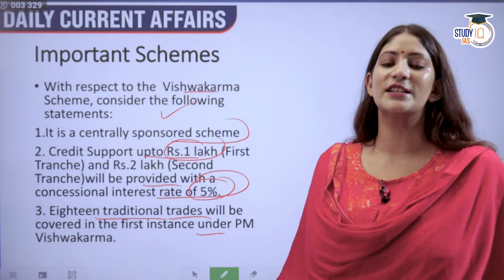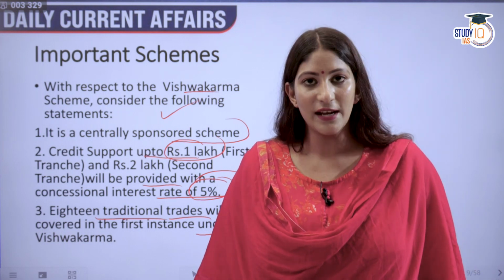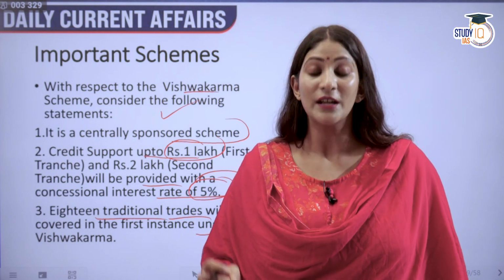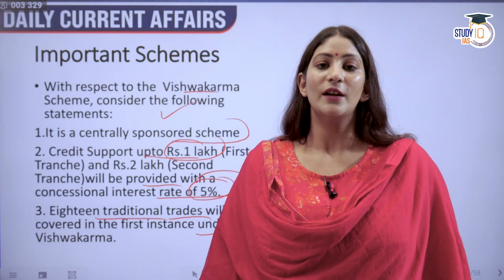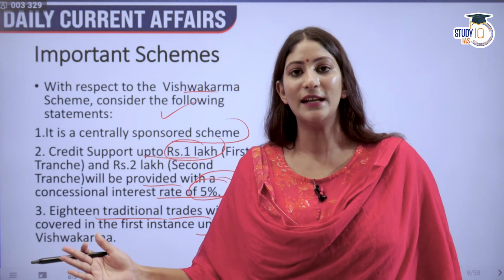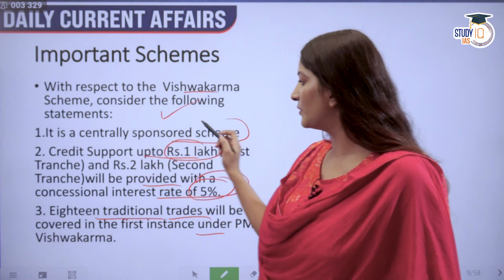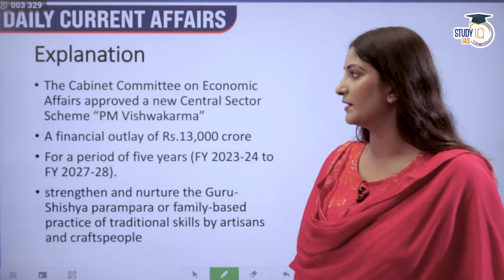For the first instance, that means at the beginning of the entire period of this particular scheme, 18 traditional trades will be covered. We will talk about those as well. And this will have an outlay of rupees 13,000 crore for the next 5 years, that is from 2023 onwards to 2028. Okay, remember that. So that makes the first statement incorrect, the second is correct, the third is also correct, only two will be the correct answer.